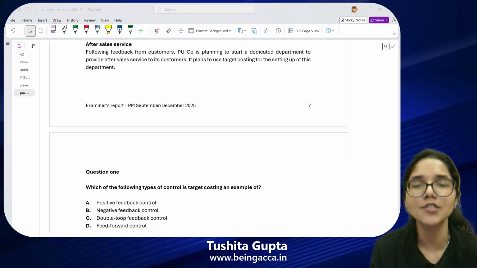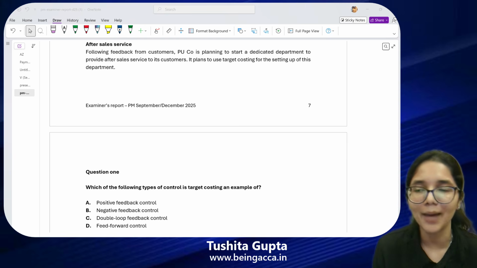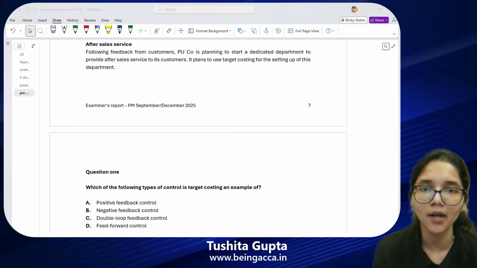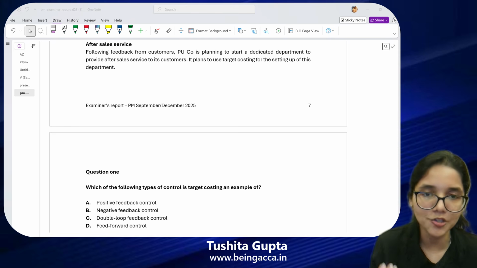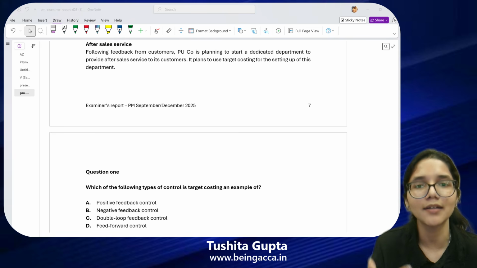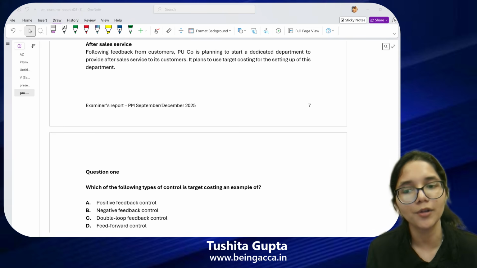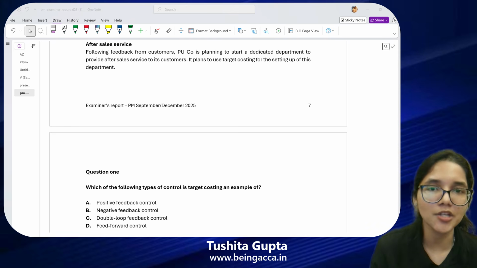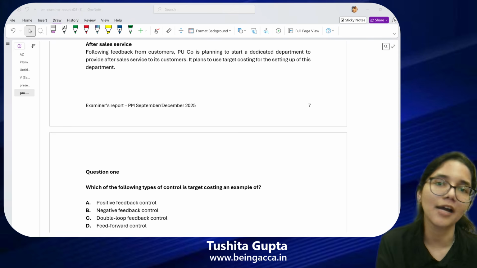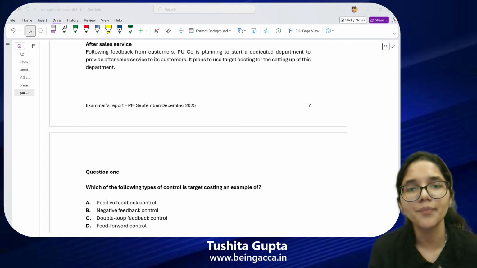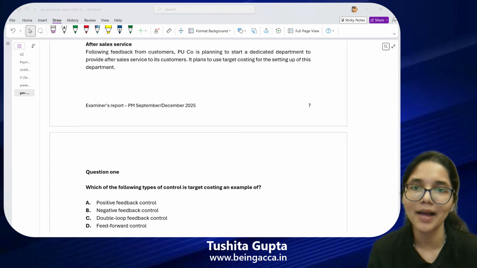Feed forward is you're not waiting for a bad thing to happen, you're not waiting for a problem to occur. Right in the initial stage itself, you're taking the corrective actions. If let's suppose you get a slight hint that you're not going on the right track, you start making changes and choices today itself so that you do not have to regret later. So this is the main core concept behind feedback and feed forward.